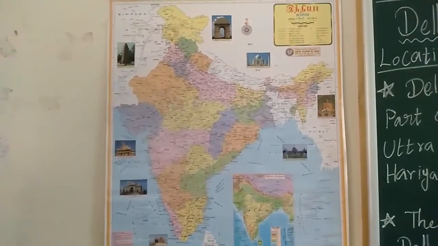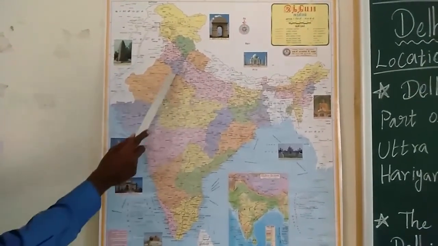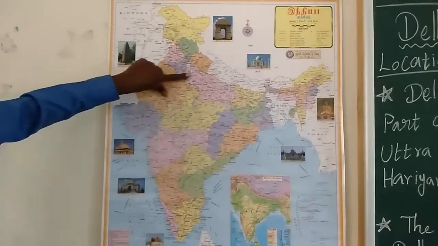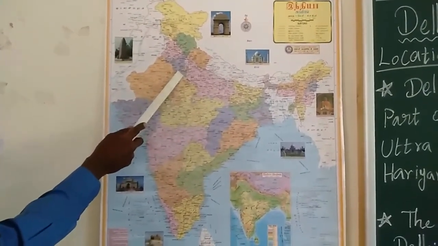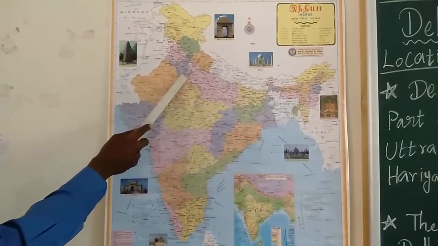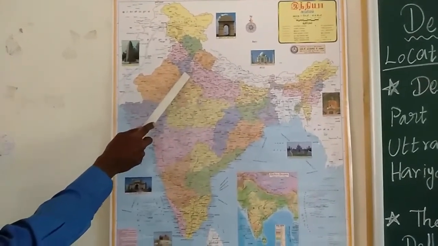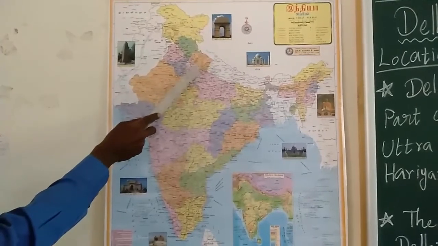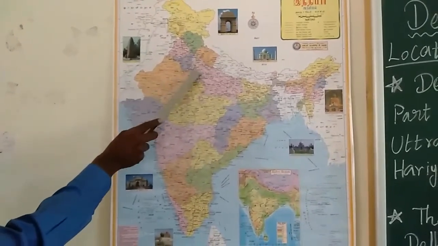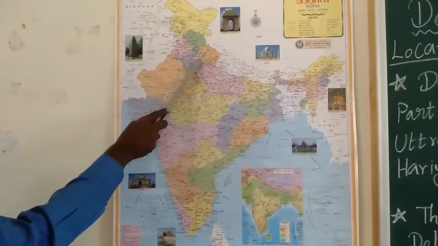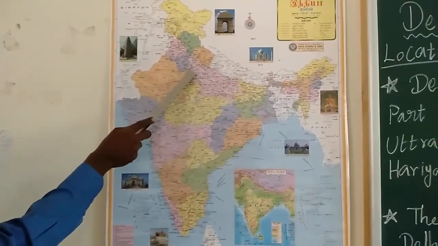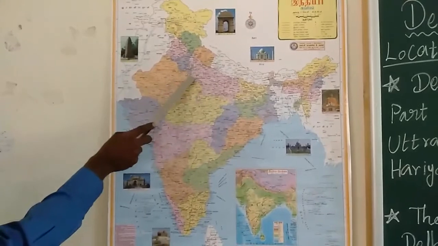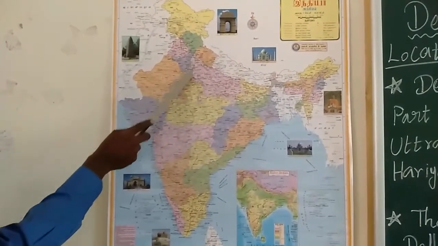Now we are going to see where Delhi is. Delhi is located in this place. This is Delhi. Already we saw that in the northern side, Delhi is surrounded by Uttar Pradesh. This is Uttar Pradesh. This is the northern side. This is the state Uttar Pradesh. Delhi is surrounded by Uttar Pradesh on the side.